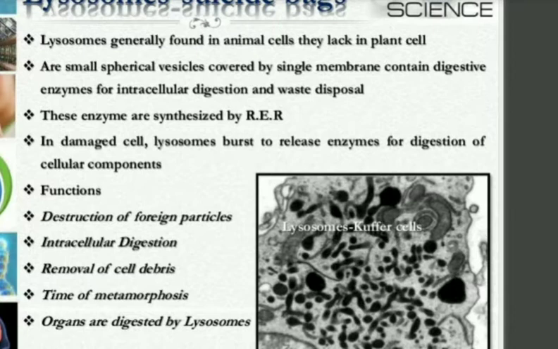In a damaged cell, what happens? The lysosomes burst themselves to release enzymes, and the digestion of different cellular components takes place, isn't it? Therefore, they are also called suicidal bags. What are their functions? Destruction of foreign particles.